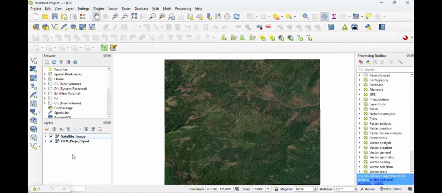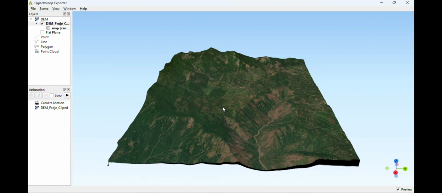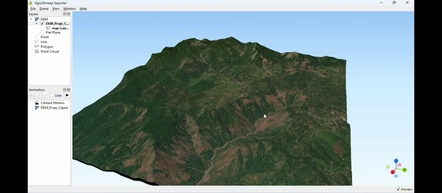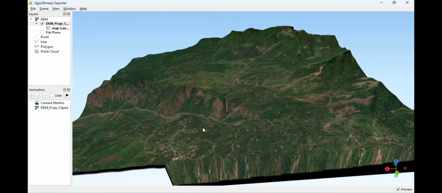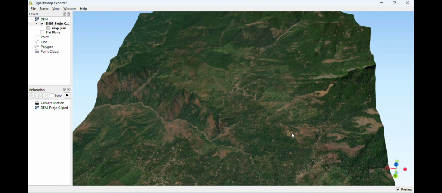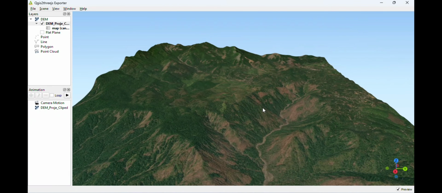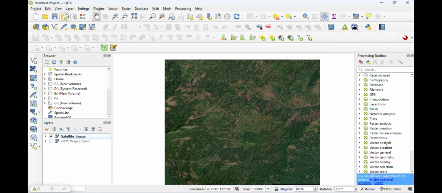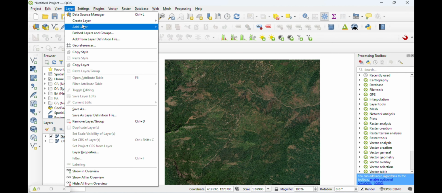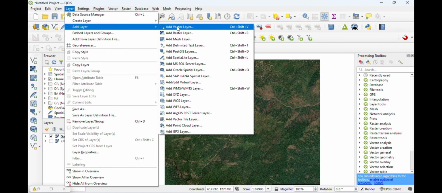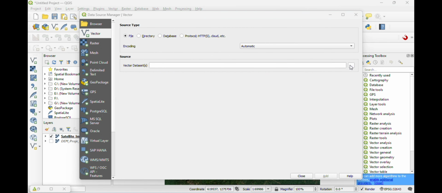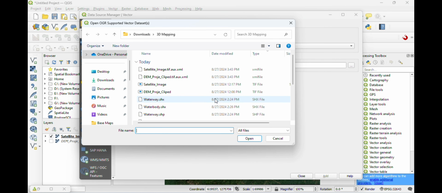Back to the main interface, uncheck the DEM data. We have to go back and go to layer, and we have to add both our shape files which I already have.